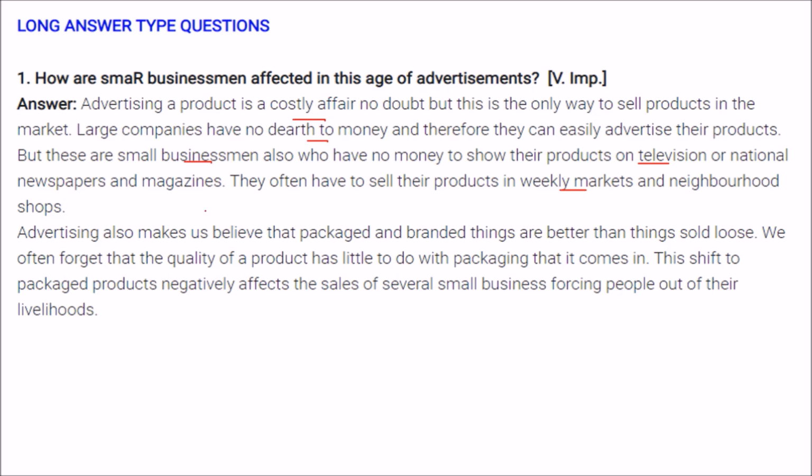Advertisement also makes us believe that packaged and branded things are better than those which are sold loose. So we often forget the quality of the product, which has little to do with packing or not packing. This shift to packaged products negatively affects the sales of several small businesses, forcing people to buy products which may not be quality-wise very superior, and also affects the small businessman's livelihood.